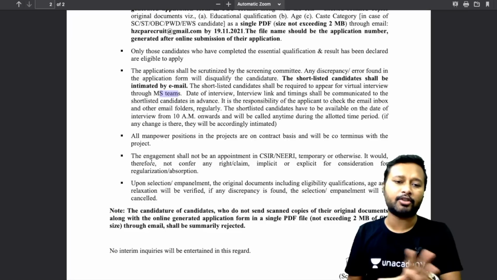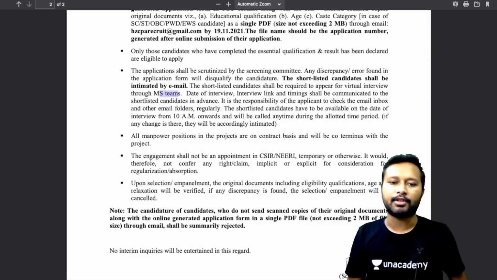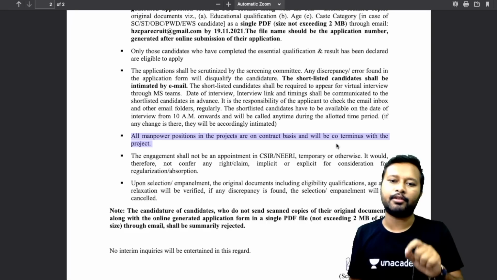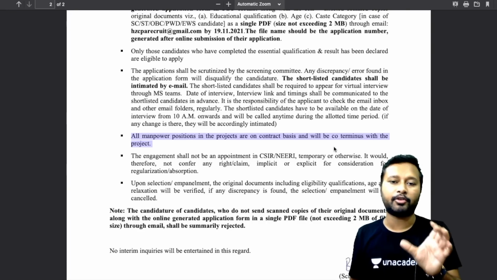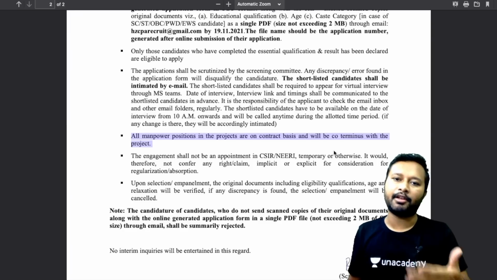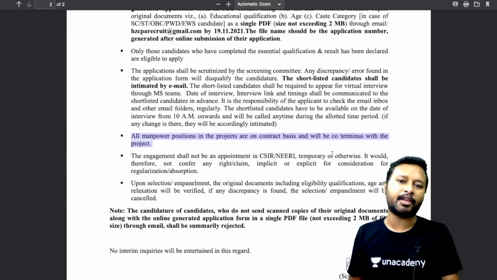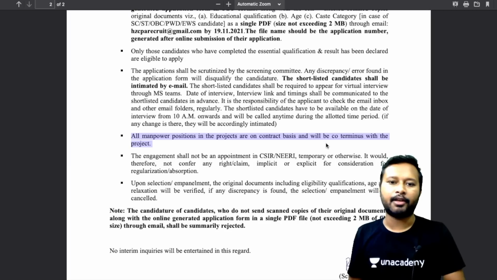It's not a permanent job. You should understand, it's a non-regular kind of position. The next thing is all manpower positions in the project are on contract basis and will be co-terminus with the project. So the project time limit will be the time up till which you will be working. If the project ends in 3 months, your position will be diluted at that particular time.